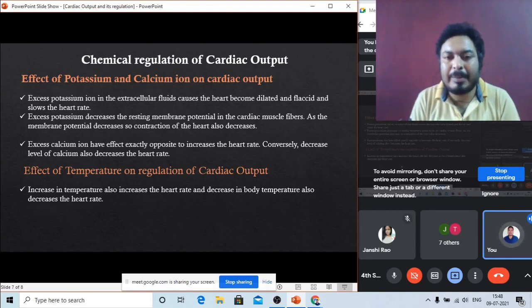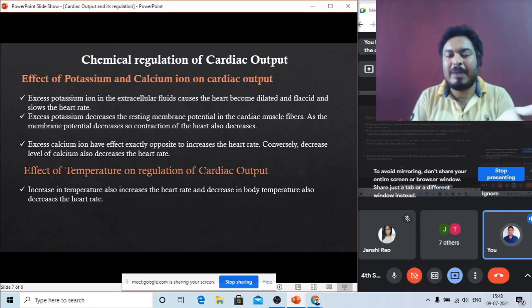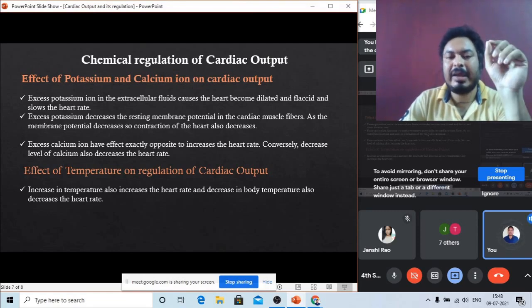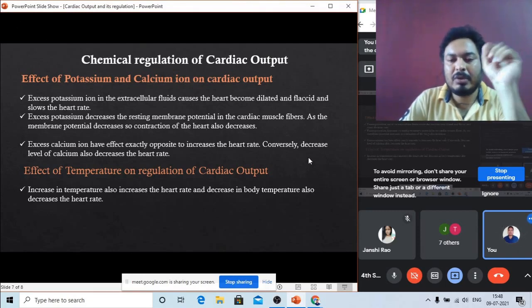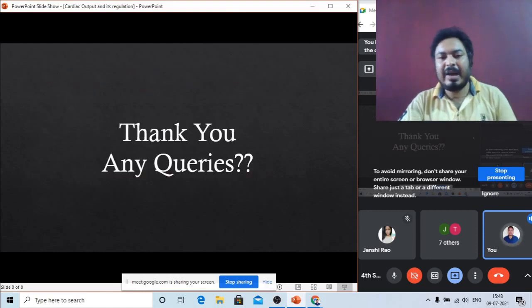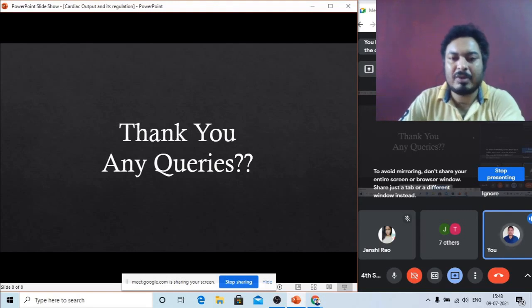When our body temperature goes down, in this condition our heart rate or cardiac output also goes down. It is proportionate to the temperature. If temperature goes up, heartbeat goes up. If temperature goes down, heartbeat goes down. So these are some of the parameters which can control or regulate the cardiac output. Hopefully you all understood. So this is about it. Thank you very much. If you have any queries or doubts regarding this topic, you can ask.